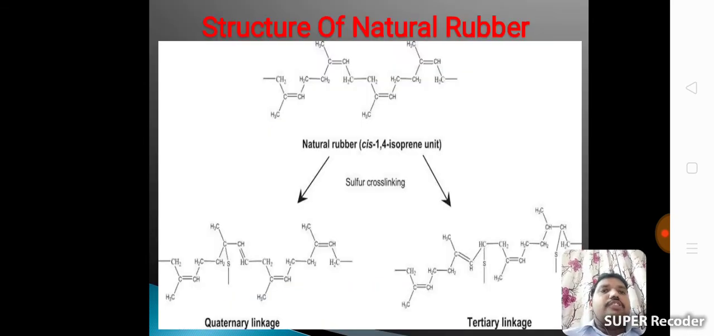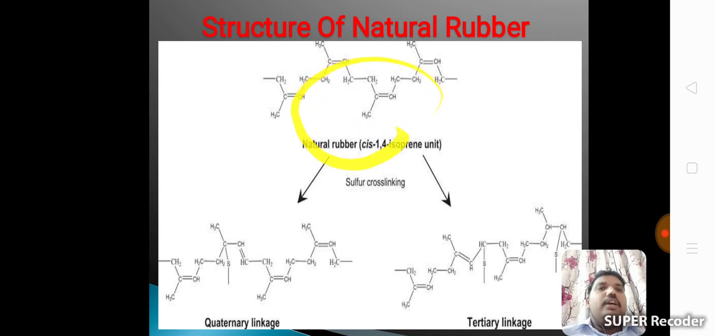This is the structure of natural rubber: the natural rubber cis-1,4-isoprene unit. By adding sulfur, cross-linking forms a quaternary linkage, and this one is a tertiary linkage. This is the structure of natural rubber.